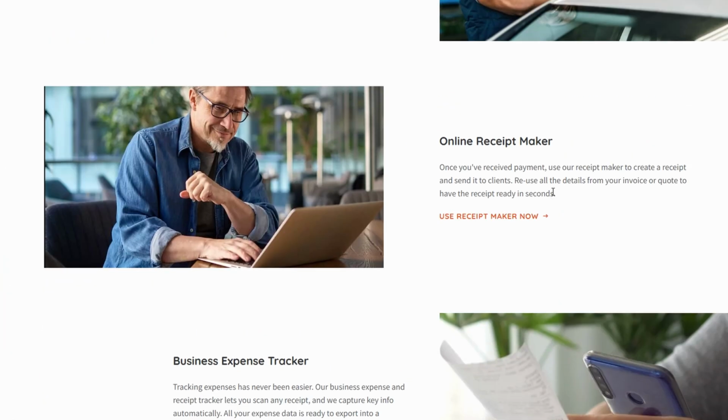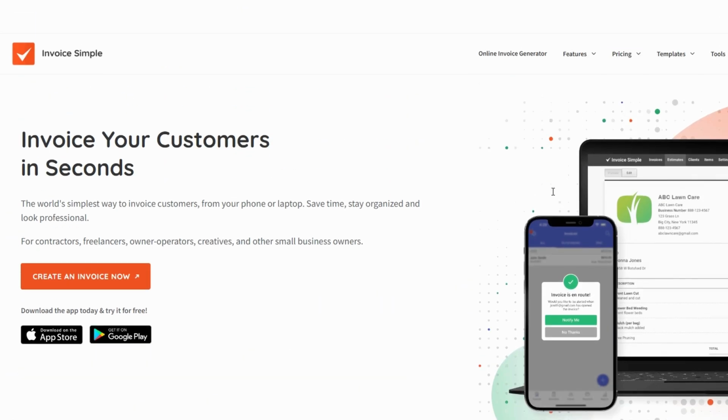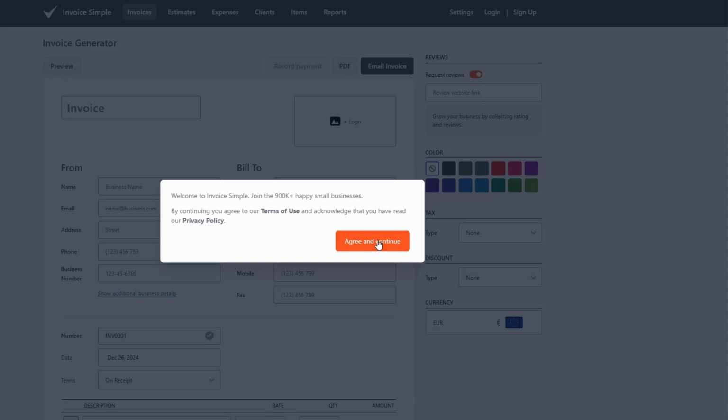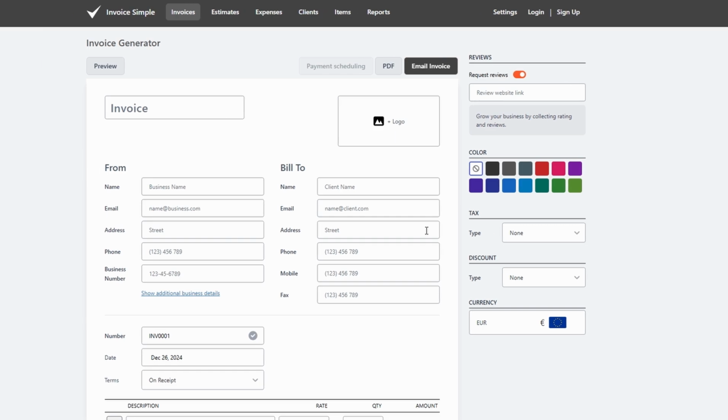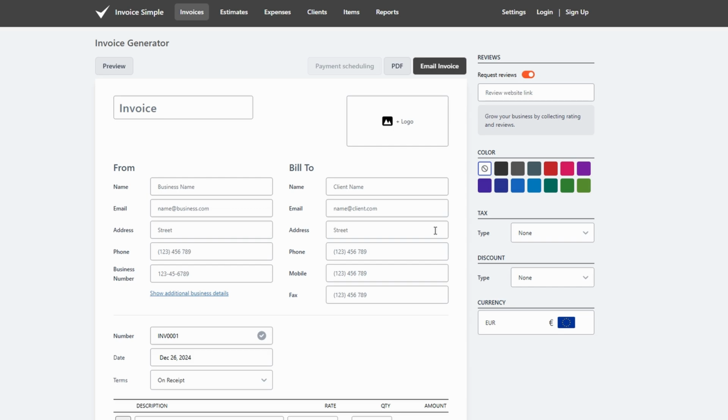Click the Try It Free button right on the homepage to begin. You can create an account using your email address, or for an even quicker setup, link your Google account. Registration is seamless, and within moments, you're ready to get started. After logging in, you'll be greeted with a clean, organized dashboard.